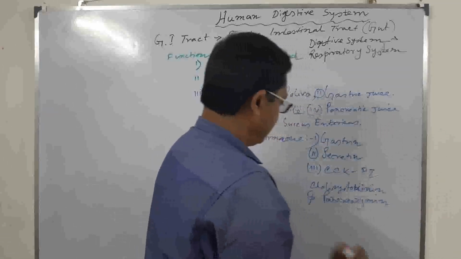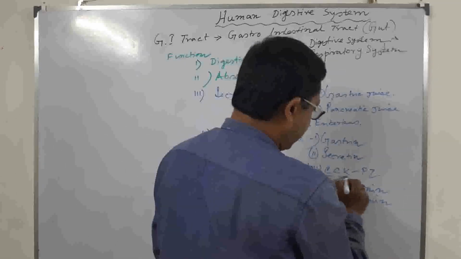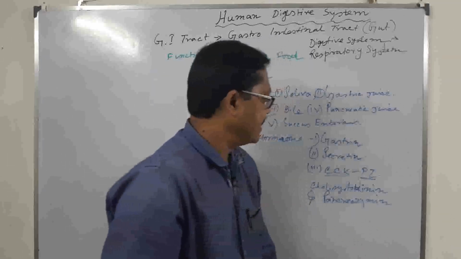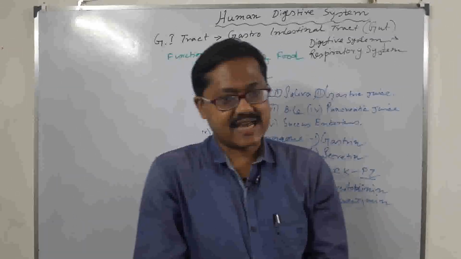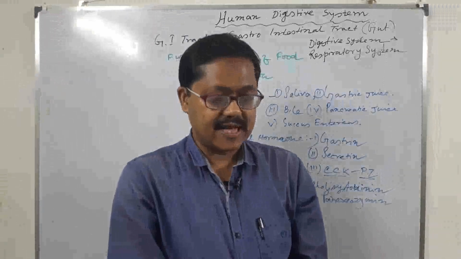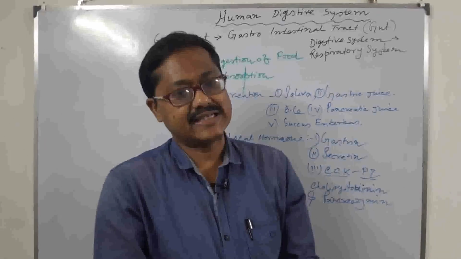These two hormones, CCK, cholecystokinin, and PZ, pancreozymin, also help our GI tract for its motility as well as secretion of different types of enzymes.